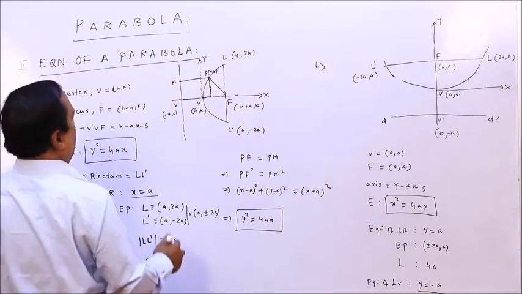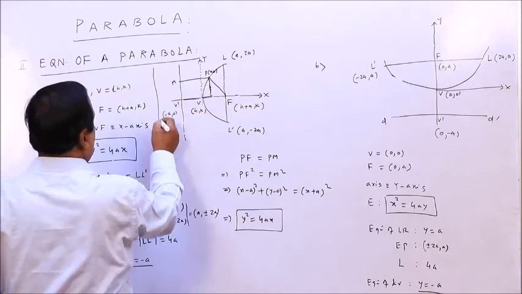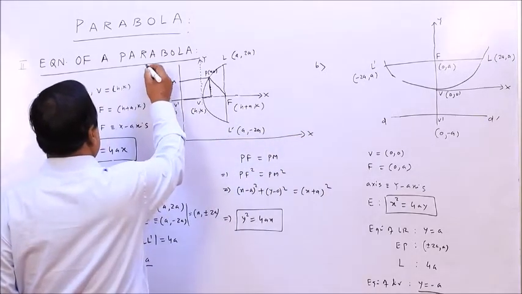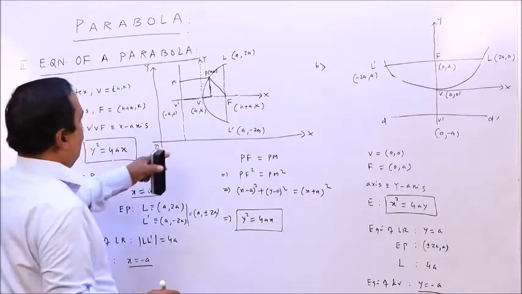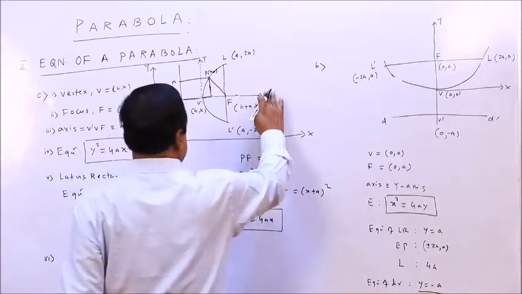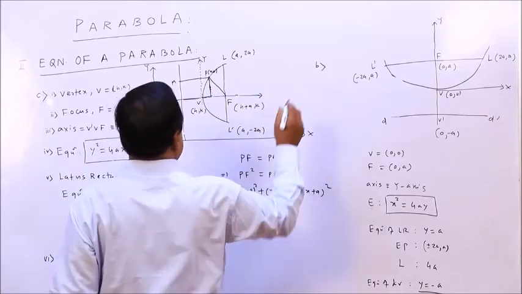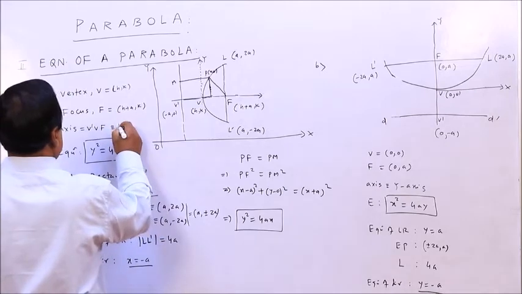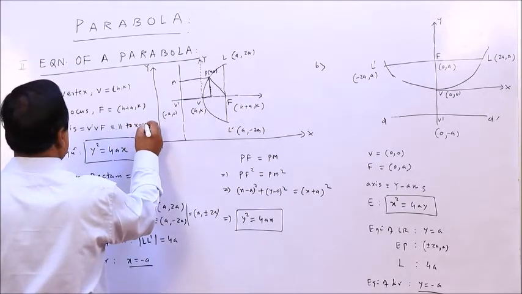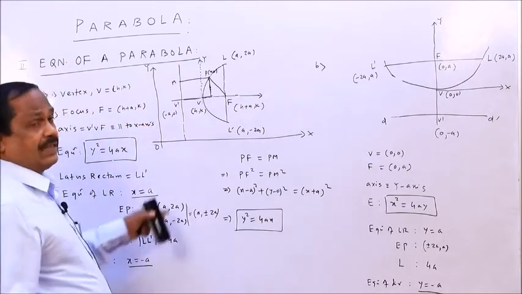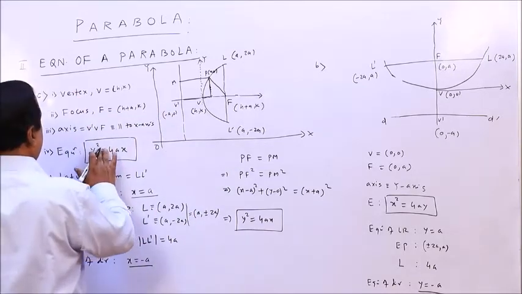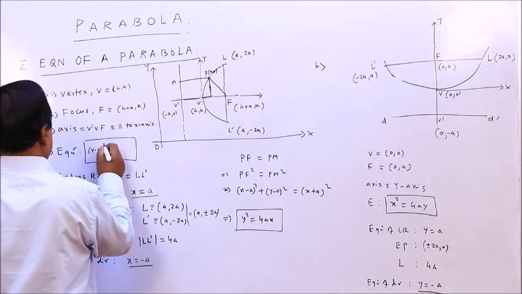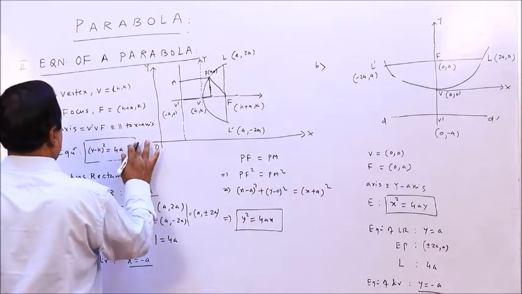The axis will be parallel to the x axis because the origin will be somewhere here. This is the x axis, this is the origin, this is the y axis. So this line is not the x axis, this is parallel to the x axis. So here the axis is parallel to the x axis. If you proceed in the same manner, what you are getting is (y minus k) whole square equal to 4a times (x minus h).